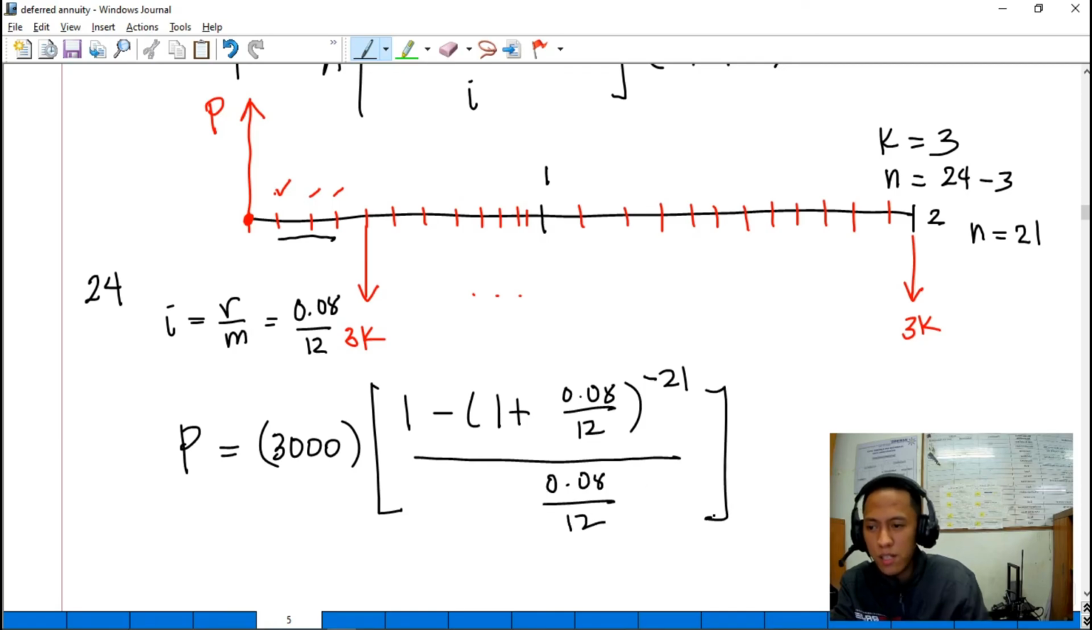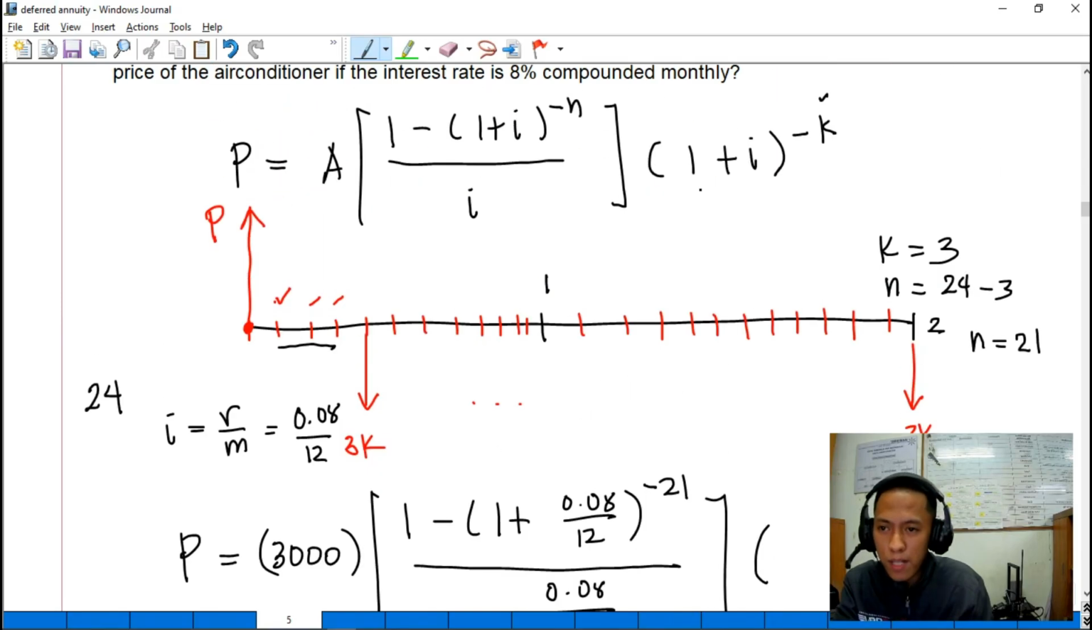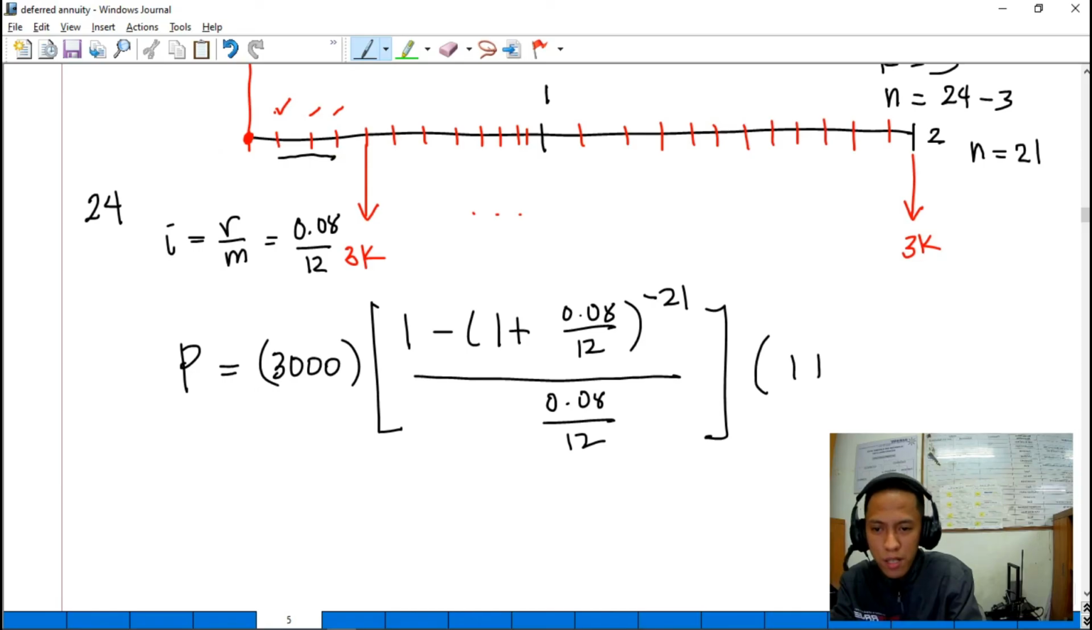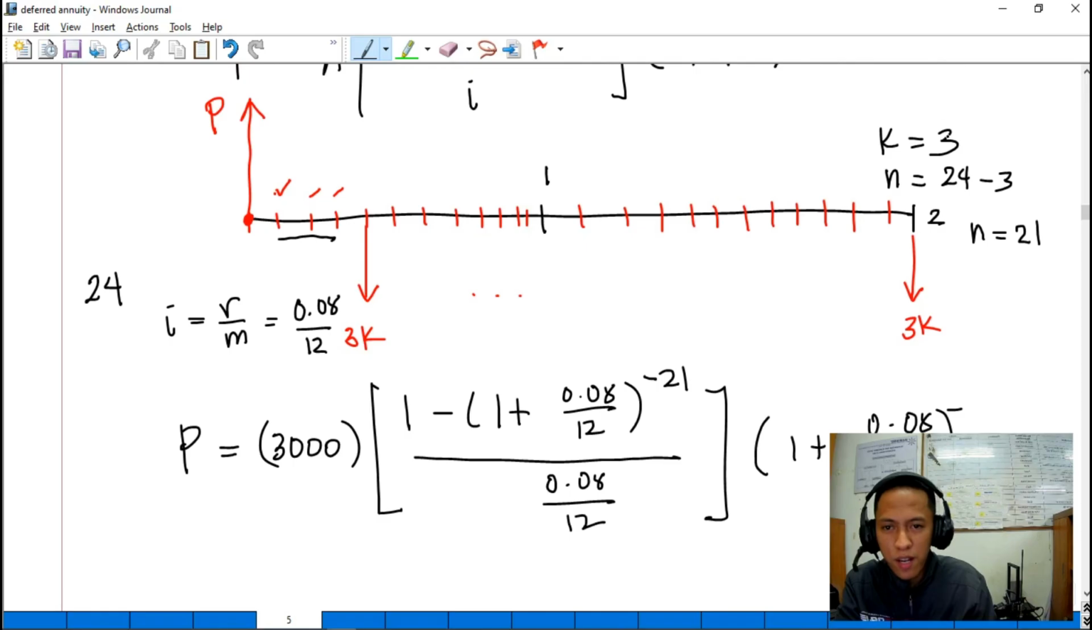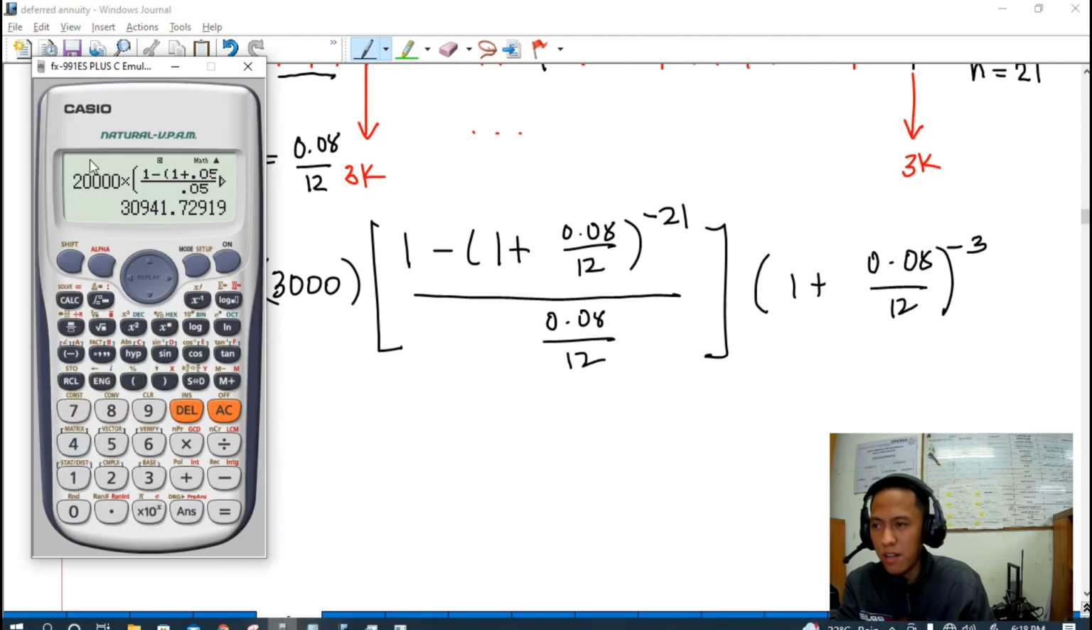Then we have here times the quantity 1 plus I raised to negative k. So 1 plus I, 0.08 over 12 raised to negative k. Negative period of deferral natin is 3. So negative 3. So substitute lang natin guys yung mga values, then proceed na sa calculator.